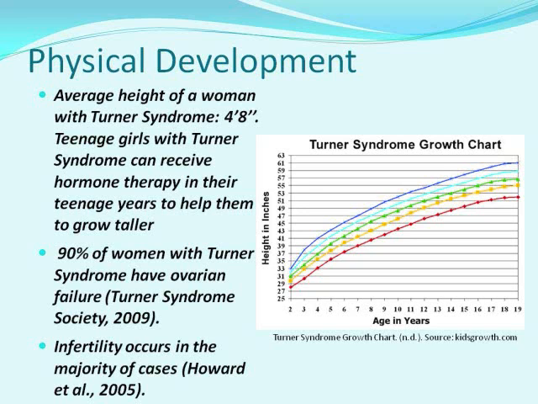First, I will talk about the physical characteristics of individuals with Turner syndrome. The first of these characteristics is short stature, with the average height of an adult being 4 foot 8 inches. Teenage girls with Turner syndrome are recommended to have hormone therapy in their teenage years so that they can grow taller and develop secondary sex characteristics. As you can see on this page, I included a chart which shows the growth of individuals with Turner syndrome, which is shorter than that of the general population. It's also important to note that 90% of women with Turner syndrome have ovarian failure, and infertility occurs in the majority of cases.